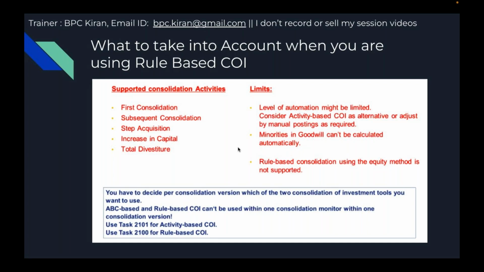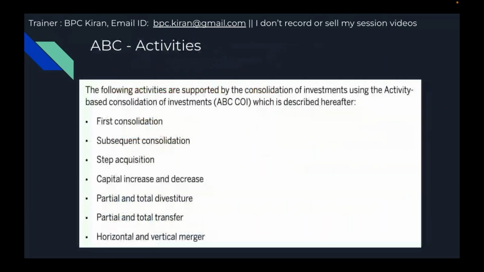You have to decide per consolidation version which of the two consolidation of investments tools you want to use. Activity-based and rule-based COI cannot be used within one consolidation monitor. Some people might think that in the consolidation monitor, I will assign 2100, 2101. That's not possible. 2100 is rule-based, 2101 is activity-based. For your version, you use either activity-based or rule-based consolidation of investments. Any one of them you can use.